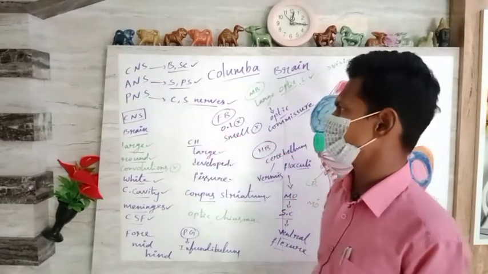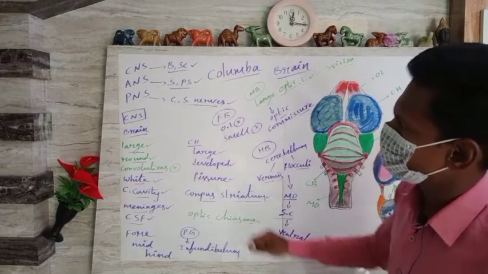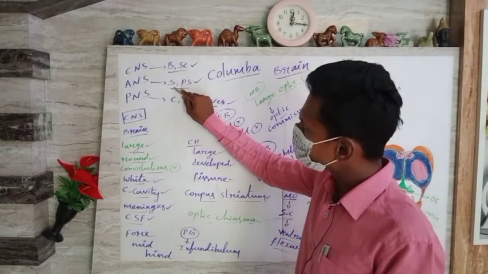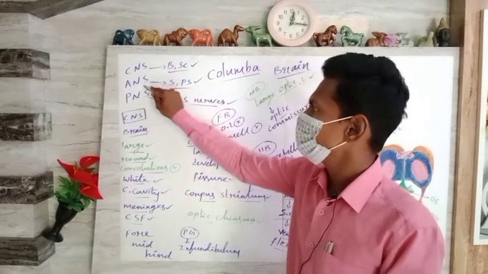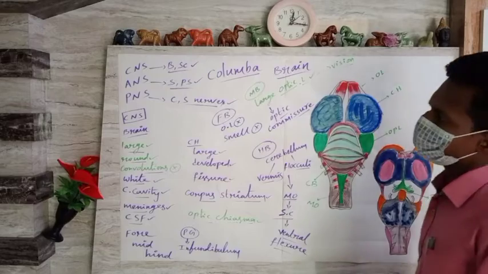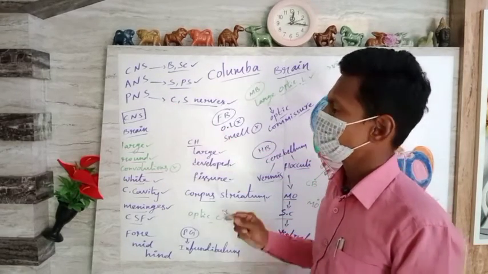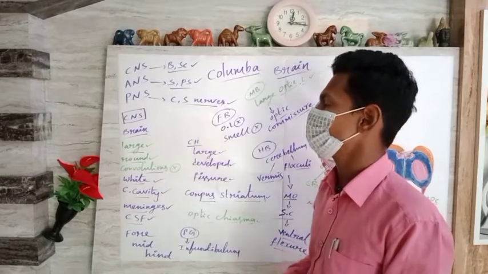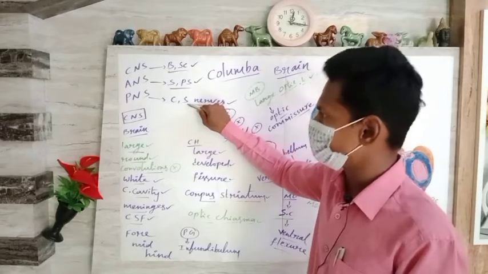Next, the autonomous nervous system. Autonomous nervous system in the sense sympathetic nerves and parasympathetic nerves together form the ANS. Then the PNS, peripheral nervous system, the components of which are cranial nerves and spinal nerves.